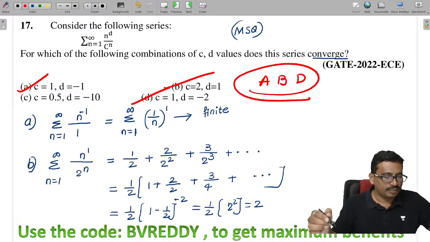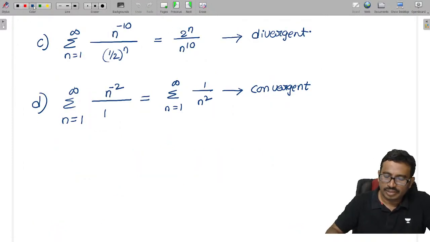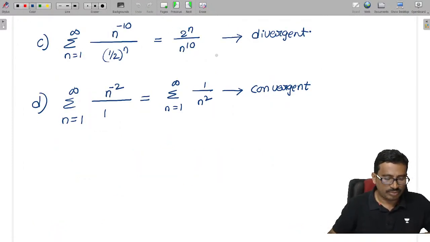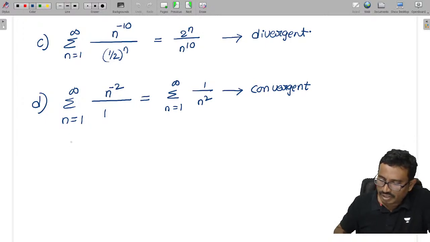And so for C, see this thing here. We can do this: limit n tends to infinity of 2 power n by n power 10.